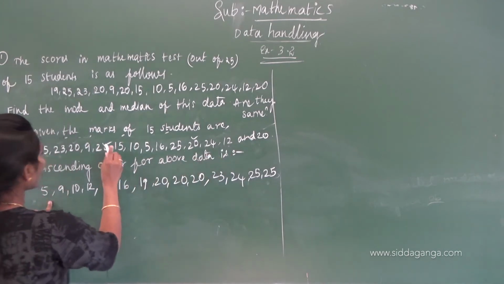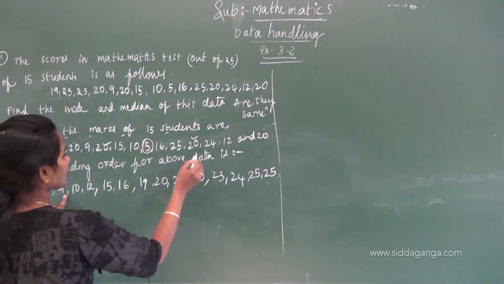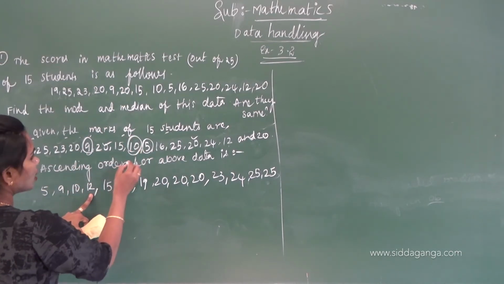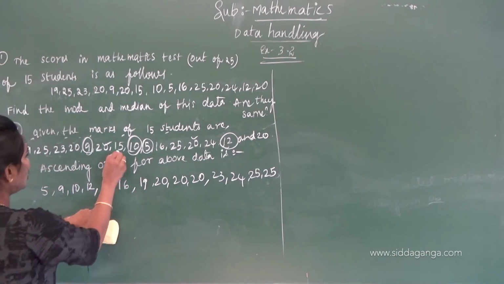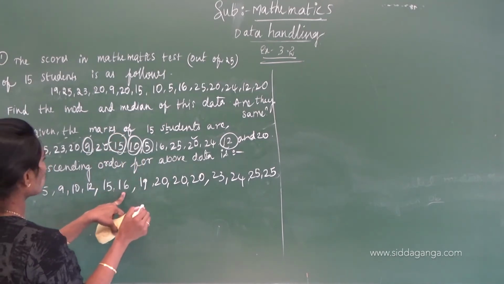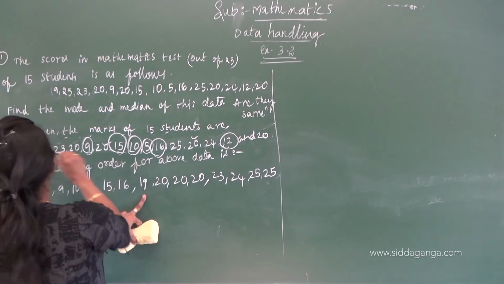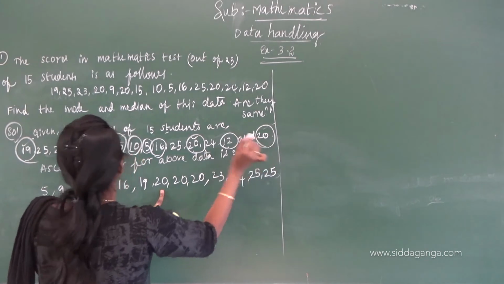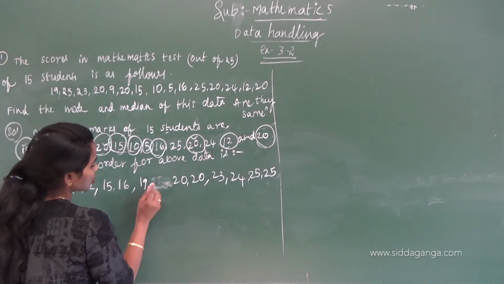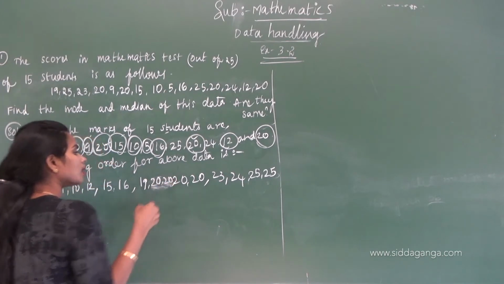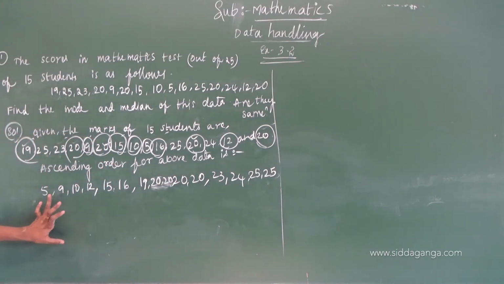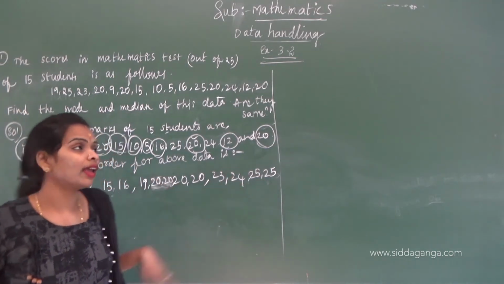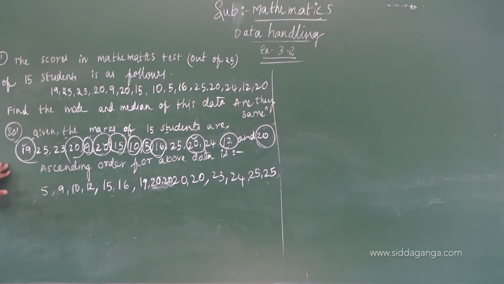See, 5 I have written, 9, 10, 12, 15, 16, 19, 20, 20, 20, 20. Here four 20s will come. Okay? 5, 9, 10, 12, 15, 16, 19, 20, 20, 20, 20, 23, 24, 25, 25. This is the ascending order for the above data.